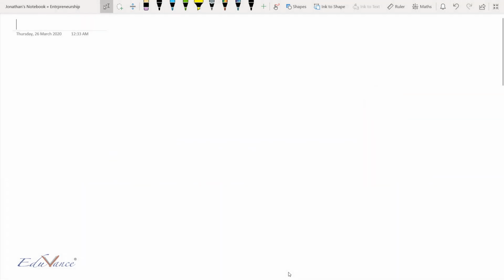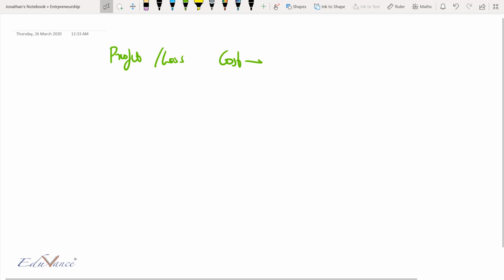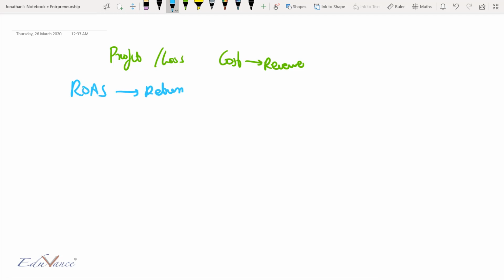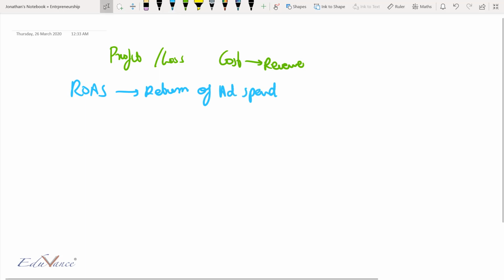As part of this section, we will look at an important concept called profit and loss, cost and revenue. Now, in the previous section, I explained to you a concept called ROAS, or return on ad spend, which is basically the return that you get for marketing. Let us go ahead and look at an important concept, which is cost and revenue.